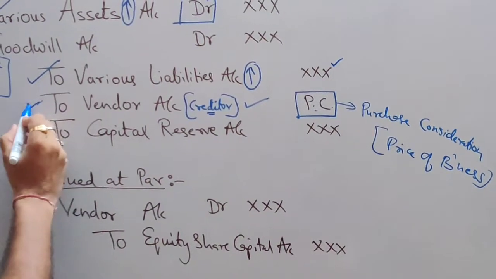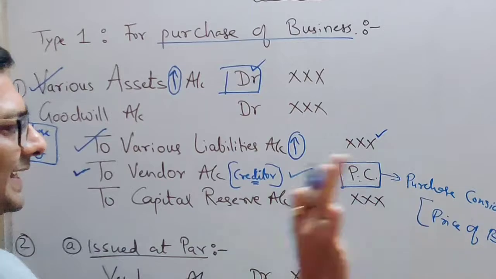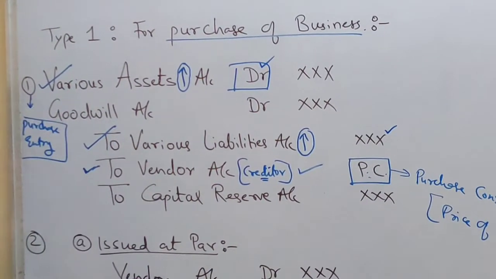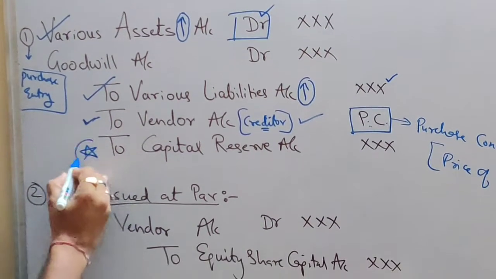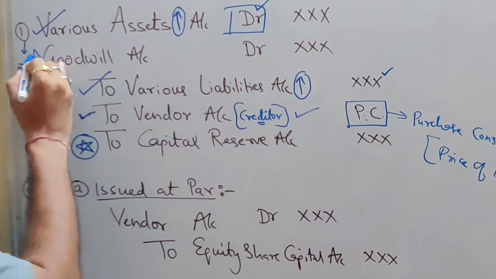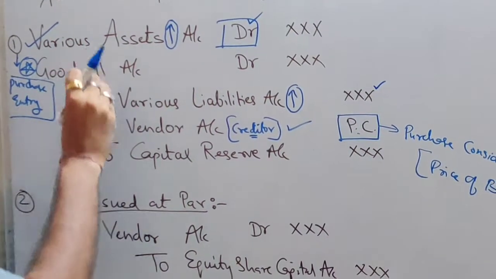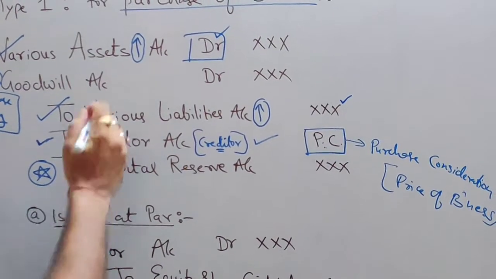Now, these three accounts: asset debited, liability credited, and vendor credited. Now these three accounts which I explained to you are compulsory in all the sums. Now I am putting a star here. Why? Because this is not compulsory. And also you won't get both the accounts. Now why these accounts are there, I will tell you.